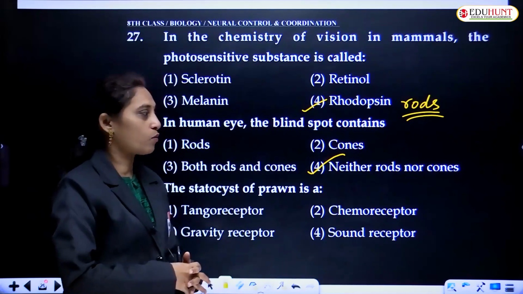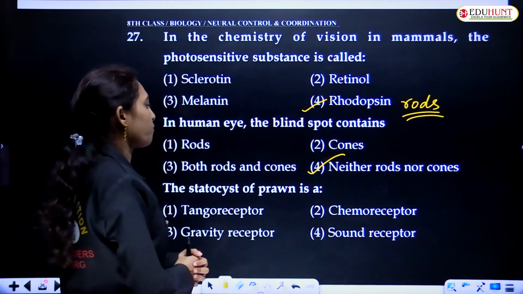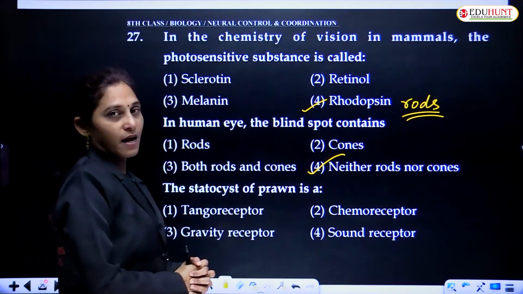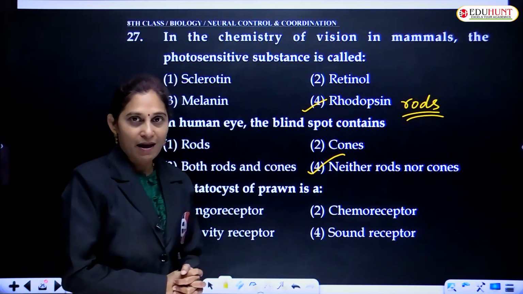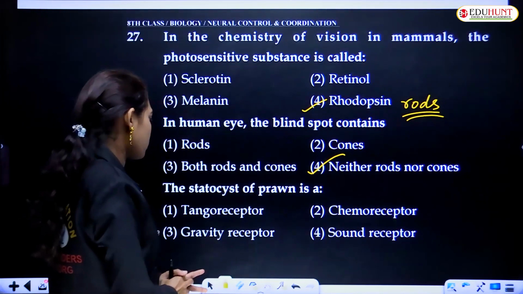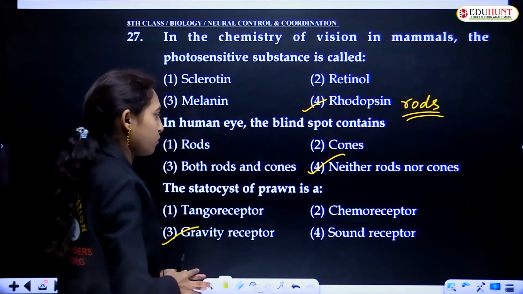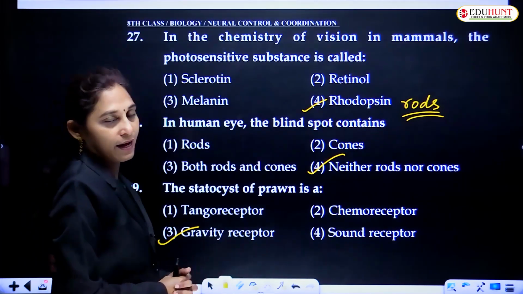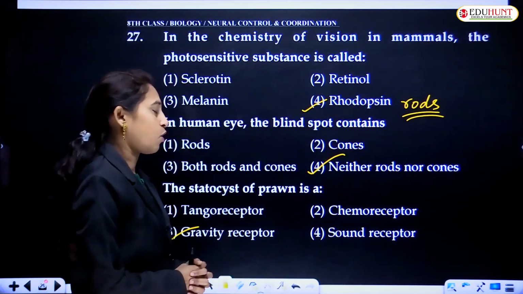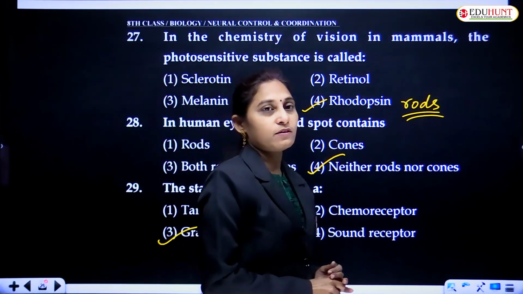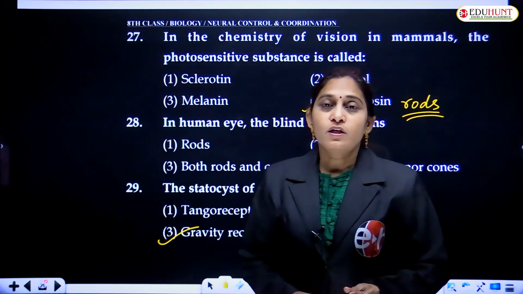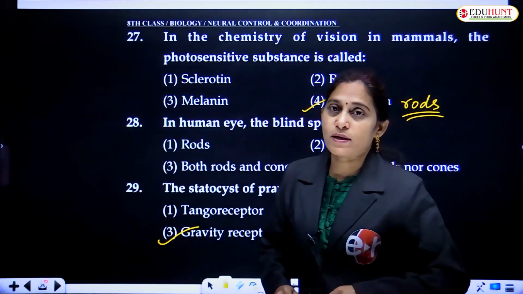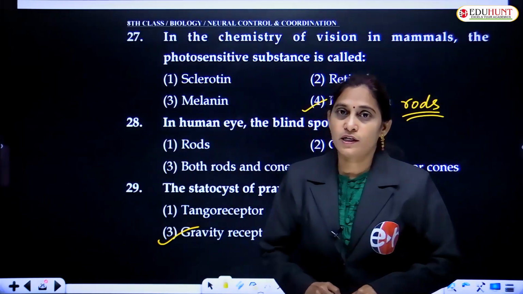The statocyst of prawn is based on gravity. The gravity receptors are called georeceptors, and it is given as gravity receptor. This is the correct option. So my dear children, in the next session, we are going to answer the next questions of the worksheet.